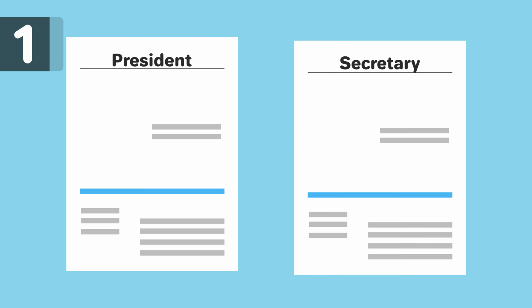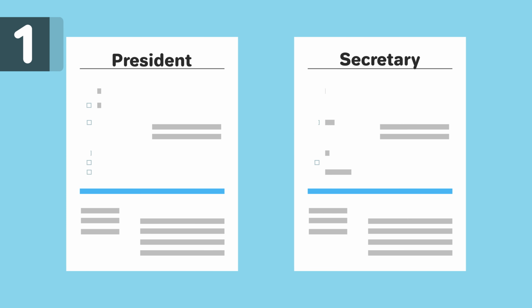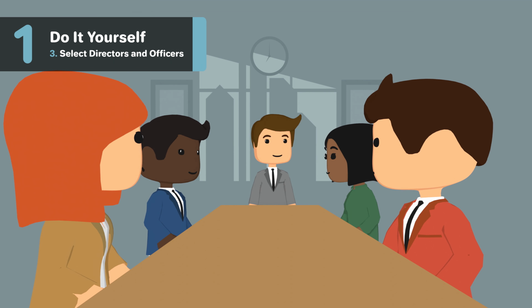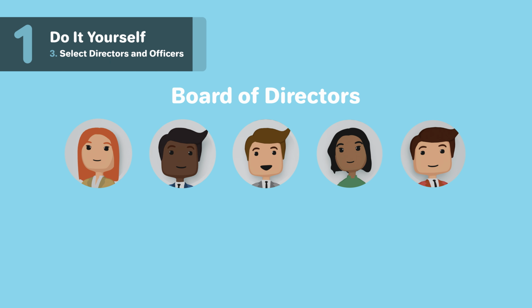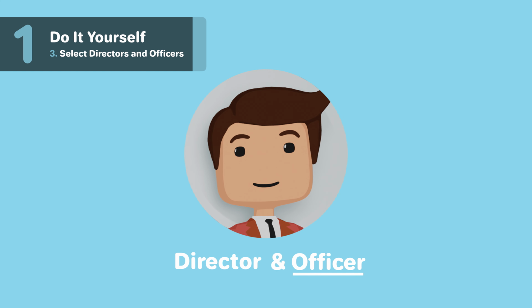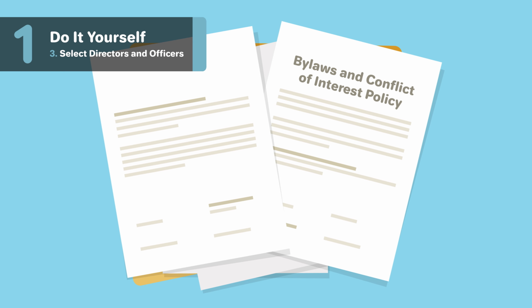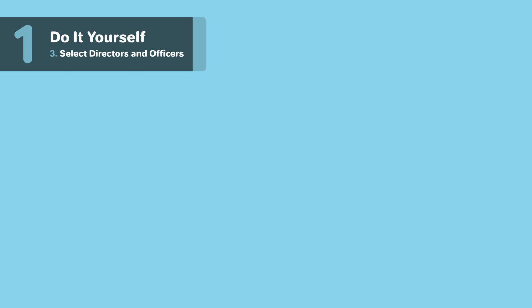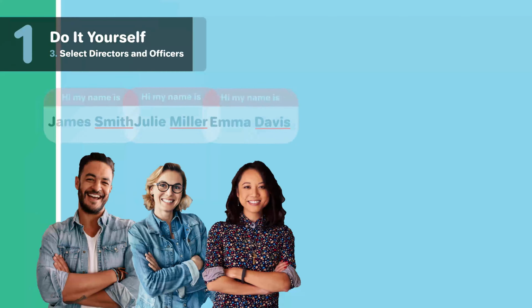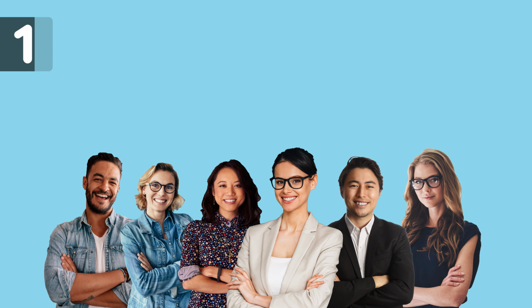The officers of a nonprofit, such as the president or secretary, are individuals with responsibilities and the authority to execute based on their job description. Together, the officers and the board will come together to make up the organizational structure of your nonprofit. An officer may also be on the board of directors and serve both roles if allowed to do so by the organizational bylaws, which we will discuss later. If your organization plans to apply for 501c3 status for federal tax exemptions, it must elect at least 3 directors not related to each other, a president, a secretary, and a treasurer.